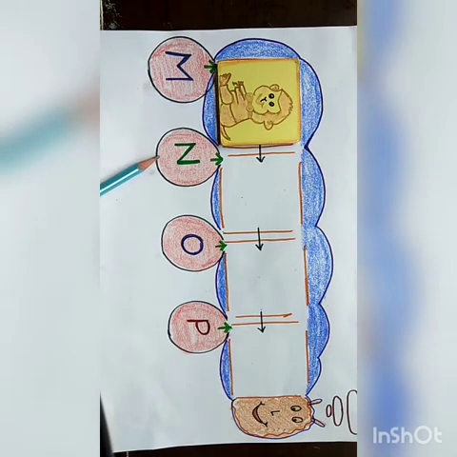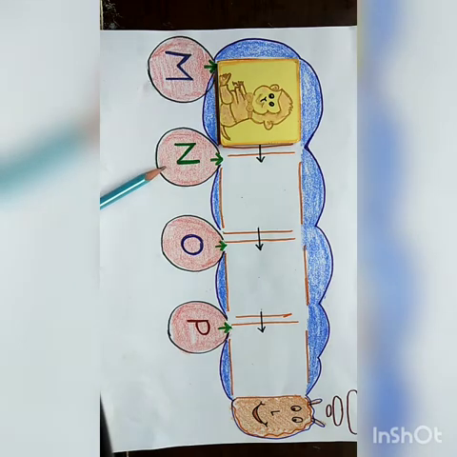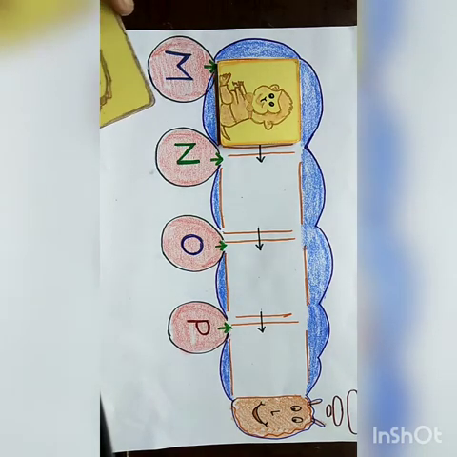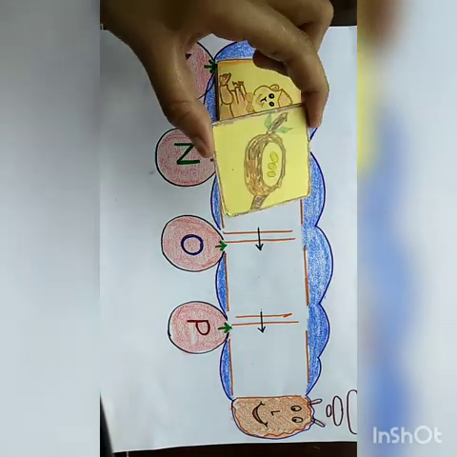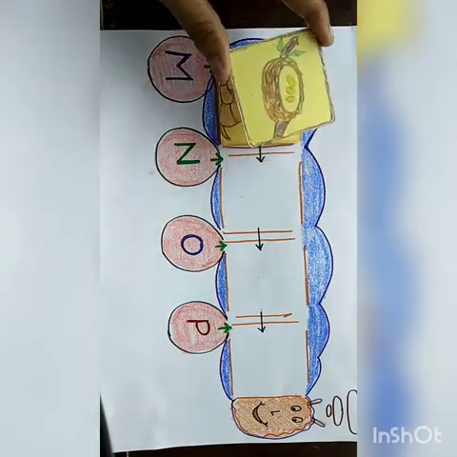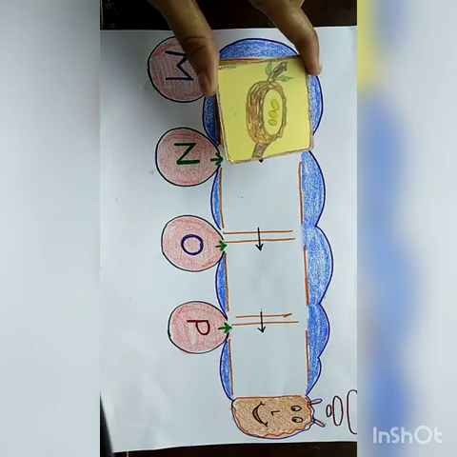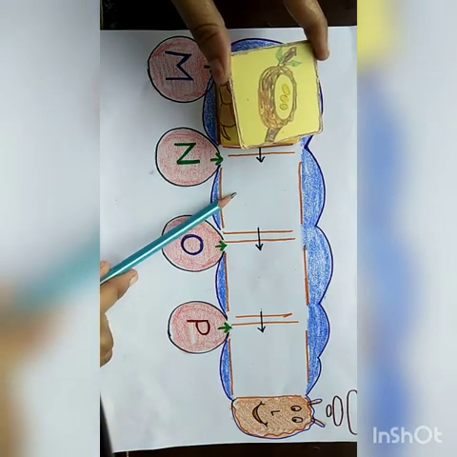N. N for nest. Very good. N for nest. Now tell me what you have to do. You have to put the picture of nest. This is the nest and you have to put it in the box of the train. This is the seat in the train.